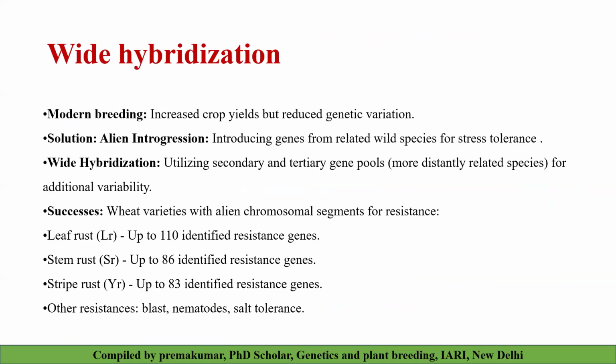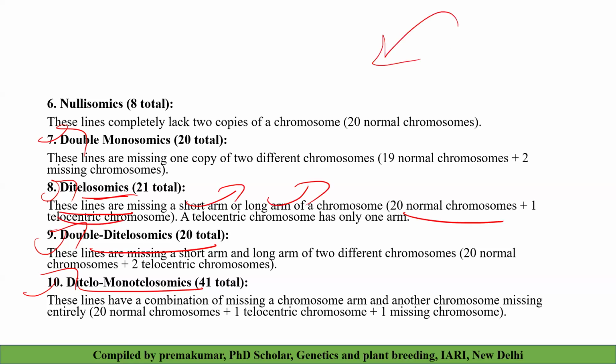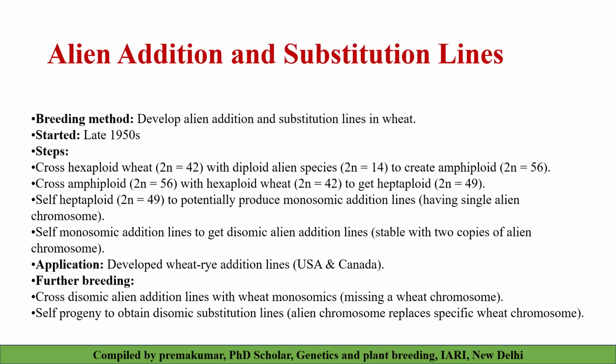Then when it comes to monosomics, we have double monosomics, ditelosomics, double ditelosomics, and ditelo-monotelosomics. What are these telosomics? These lines are missing a short arm or long arm of the chromosomes: 20 normal chromosomes plus one telocentric chromosome. The additional chromosome is a telocentric chromosome. The telocentric chromosome has only one arm. That's why we can create single ditelosomic lines, double ditelosomic lines, or ditelo-monotelosomic lines also. Many types of lines are developed.